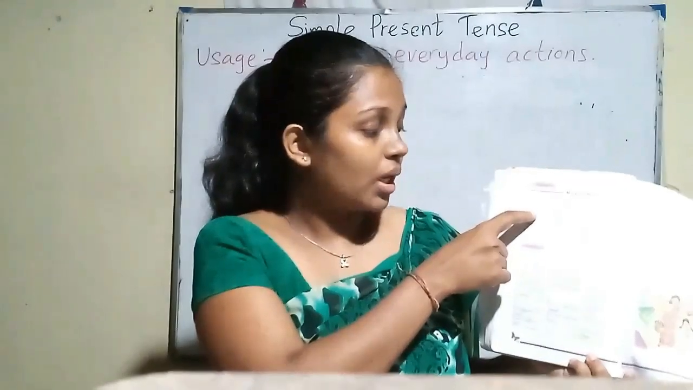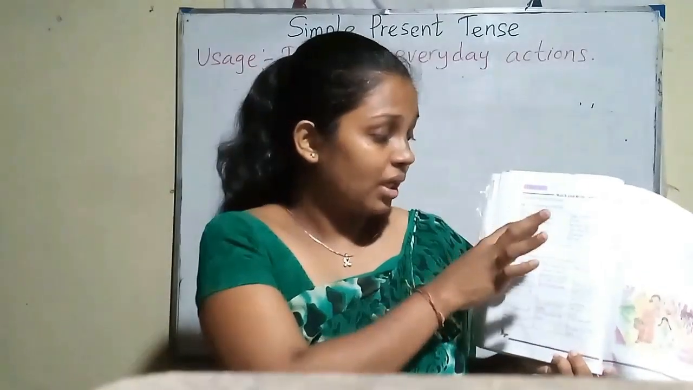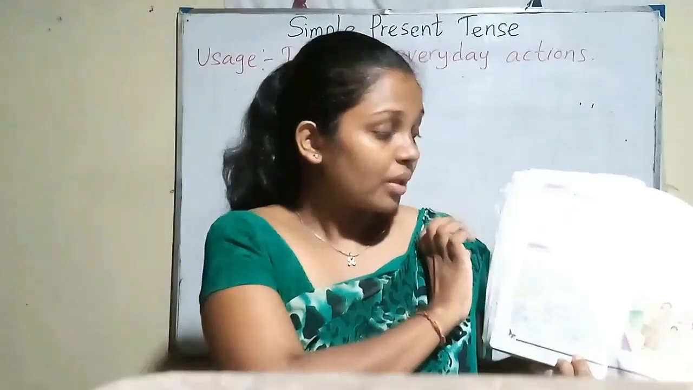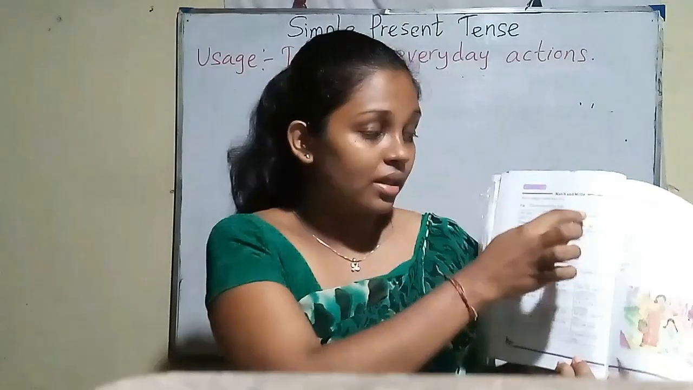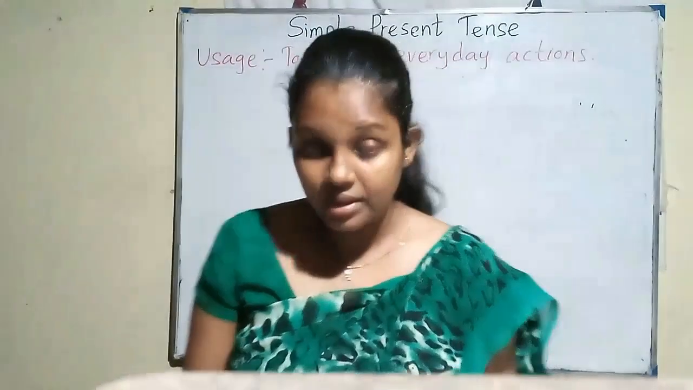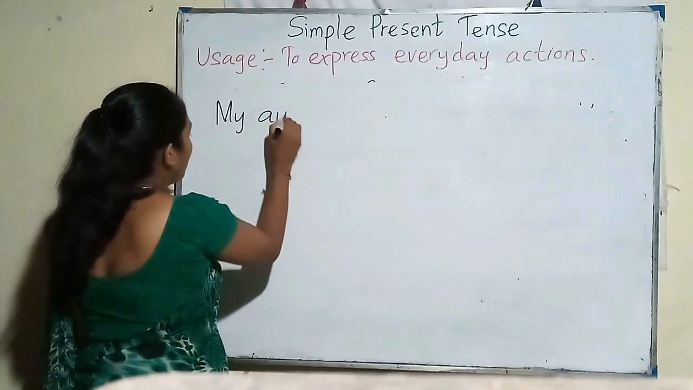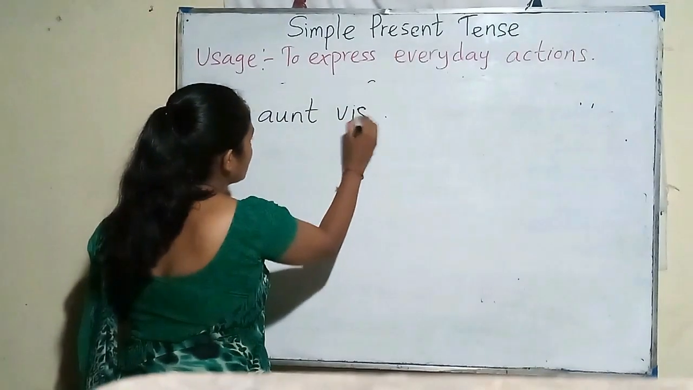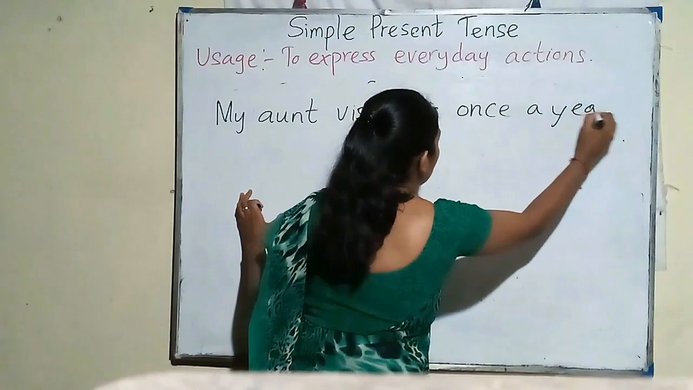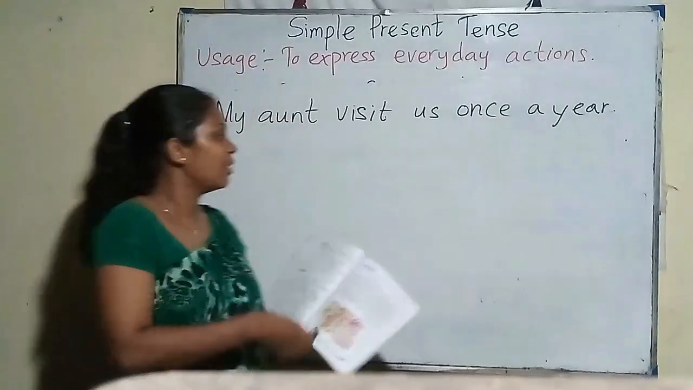Let's look at the first one, my aunt. So the verb that goes with my aunt is visit. You can find it later by filling the table. My aunt visit, and the rest of the sentence is us once a year. I will write it on the board. My aunt visit us once a year. The sentence is my aunt visits us once a year.